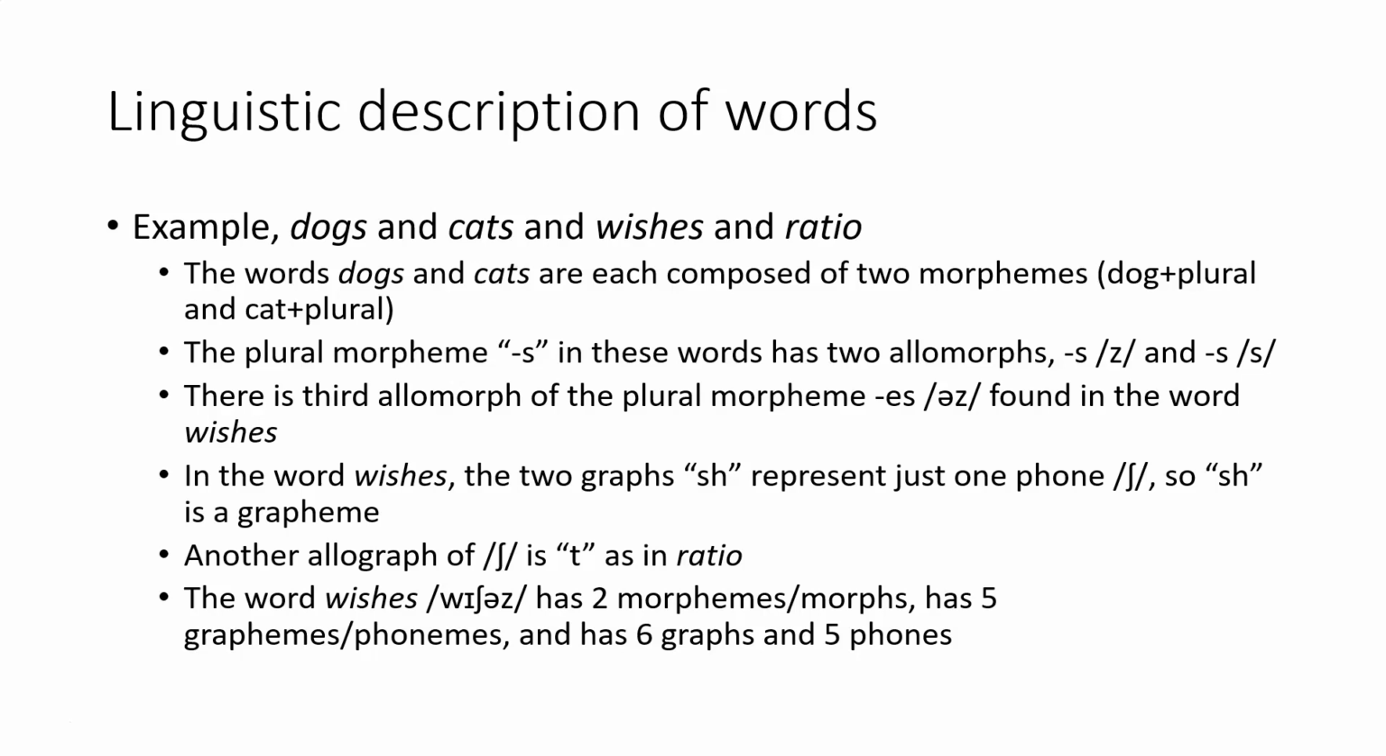When we go down to the individual representational units, we have 6 graphs, 6 letters that make up the spelling of wishes, and 5 phones, 5 different speech sounds that make up the production of wishes.